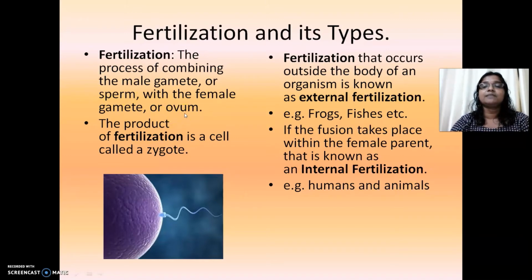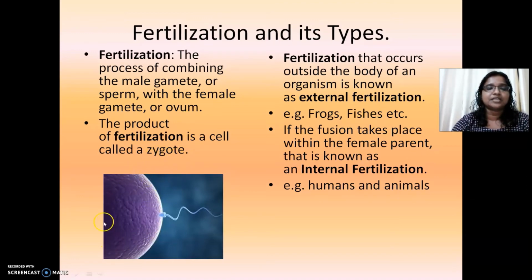During sexual reproduction, the male and the female gametes fuse together, and that process we call fertilization. It's a process of combining the male and the female gamete. So don't forget, the male gamete is called sperm and the female gamete is called ovum. After fertilization, a fusion product is formed, and that's called zygote.